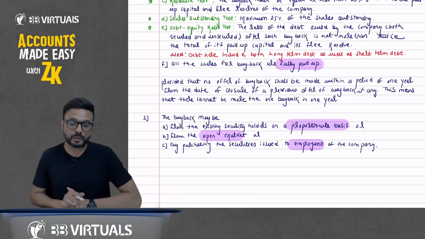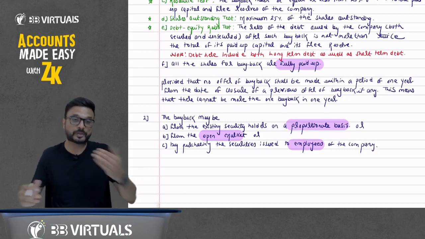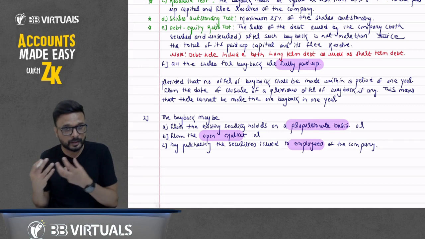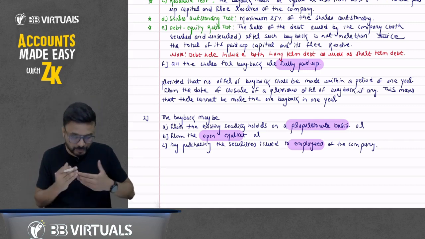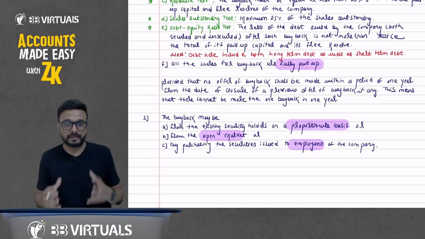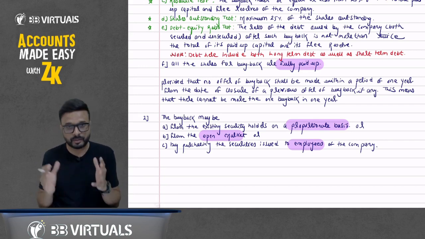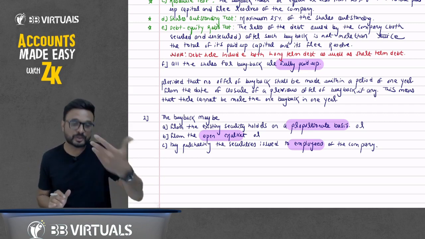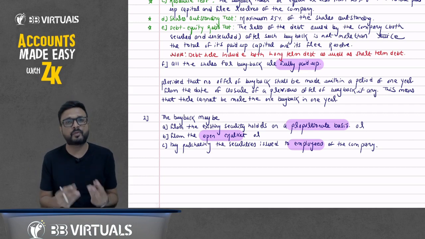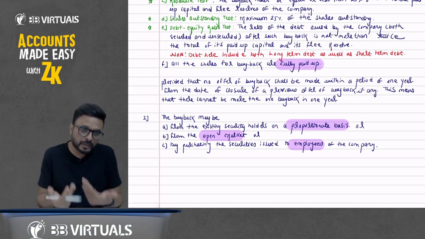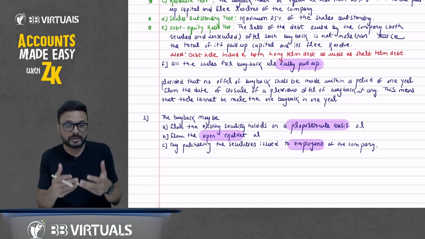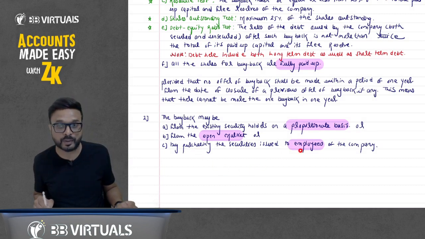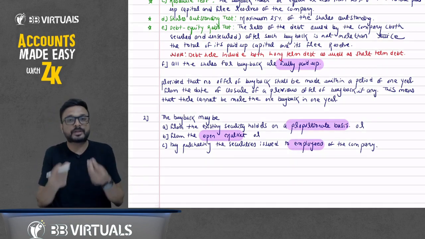Do we issue shares to employees? Yes, we issue shares to employees as well, under the employee stock option plan. When employees give services to the organization, suppose they work for 4 or 5 years, we make a contract with them: if you work for the next 4 or 5 years, we will give you shares at a lower price. Sometimes, for the services they provide, we give them shares. So here in the buyback, we are purchasing the shares that we have issued to employees. In other words, we are just purchasing our own shares.